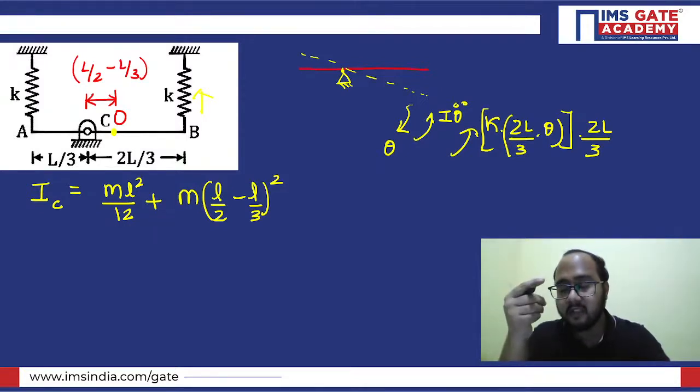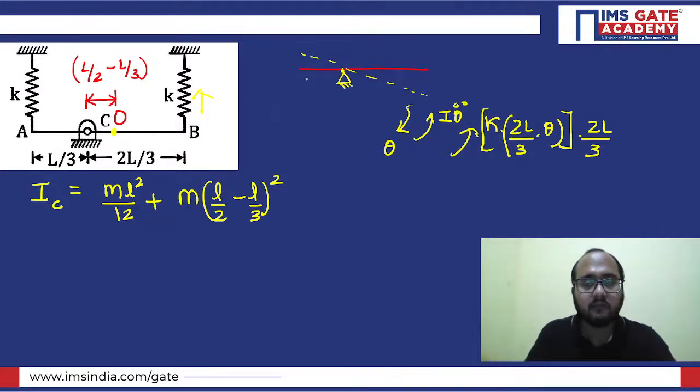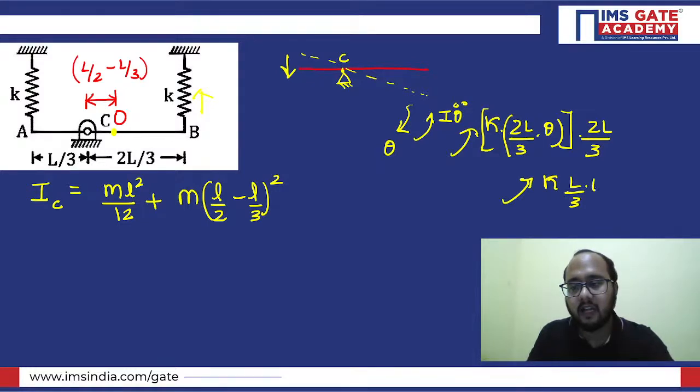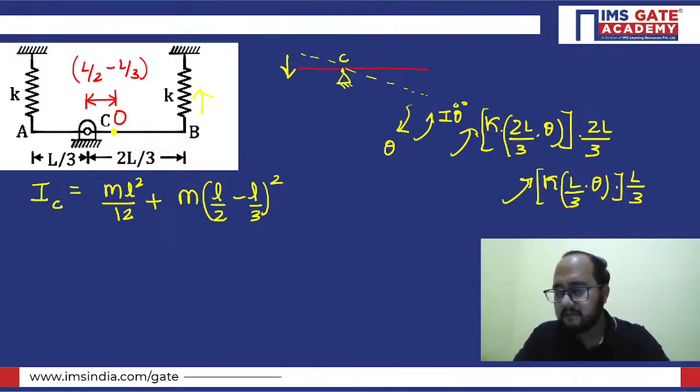Now if you consider the left hand spring, it is compressed. Obviously spring force will act in a downward direction here. So again it will have a moment about point C in anti-clockwise sense. So how will it be? Again, K you need to multiply with L by 3 into theta, this is the deflection we will have, multiplied by the distance L by 3, right? Correct?